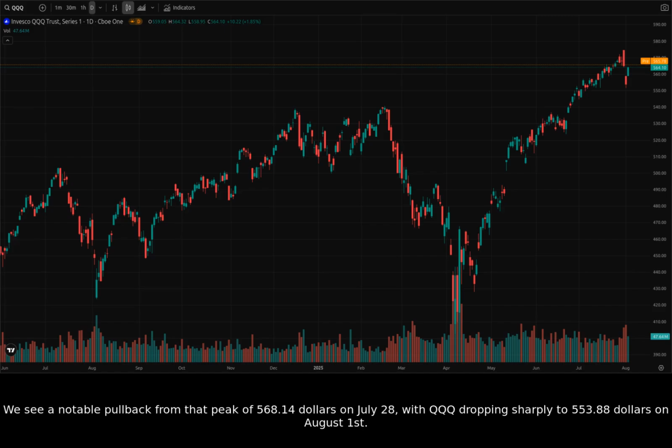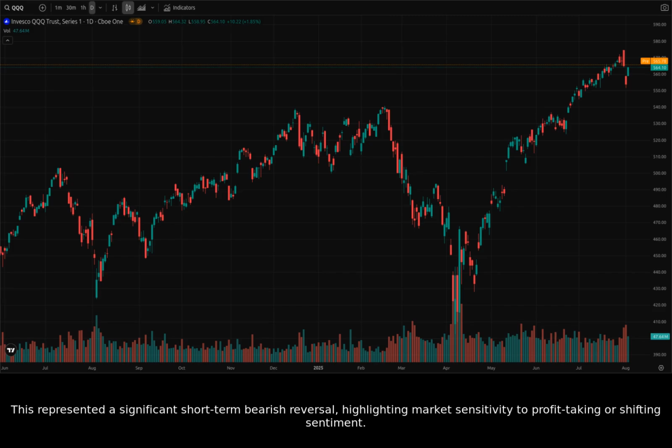We see a notable pullback from that peak of $568.14 on July 28, with QQQ dropping sharply to $553.88 on August 1st. This represented a significant short-term bearish reversal, highlighting market sensitivity to profit-taking or shifting sentiment.